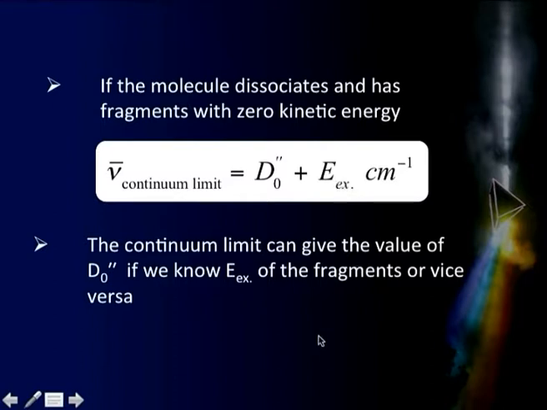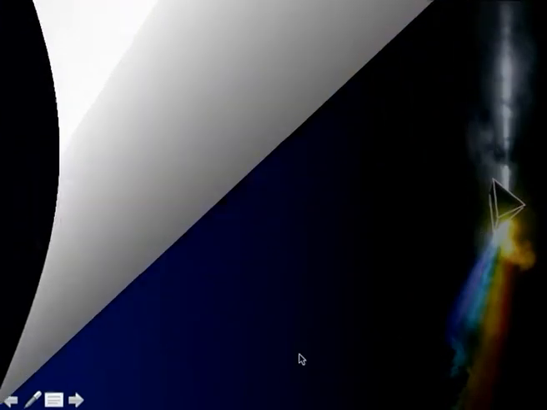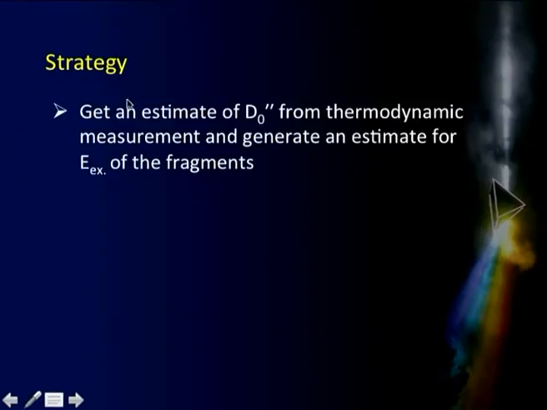And since I want to make a good estimate of d naught double prime, what do I do? The strategy is as follows: I get an estimated value of d naught double prime from thermodynamics. That means I do a thermodynamical experiment there and try to find out some measure of d naught double prime. Thereafter, once I know d naught double prime, essentially my data from the electronic spectrum is that continuum limit, that is equal to d naught double prime plus E excitation. So, there are two terms there. I do not know both the terms individually. This is my data, that is only one data I have got with me from the spectrum.